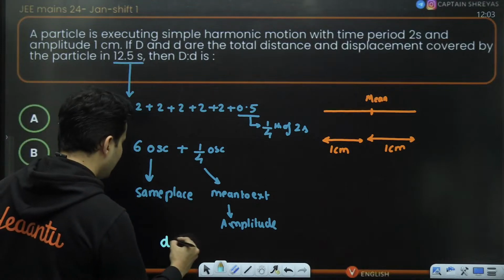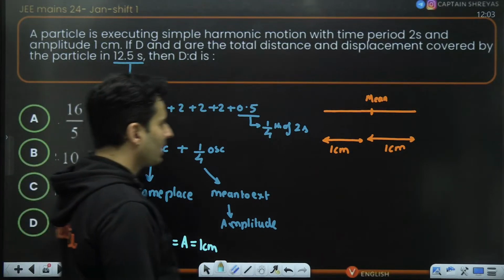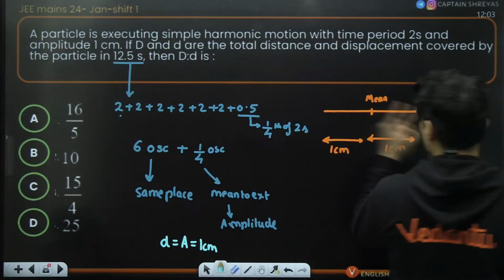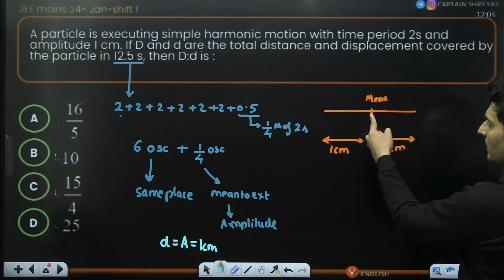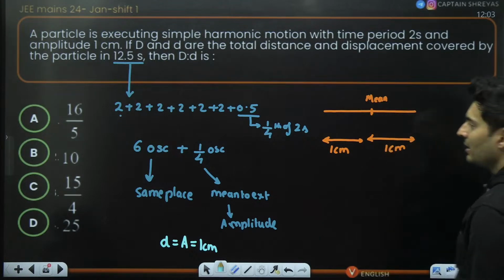Displacement is basically the amplitude, which is basically 1 centimeter. That is very direct. So 6 oscillations will bring you back to the same place, and 1/4 oscillation will just bring you here. So final to initial is 1 centimeter.